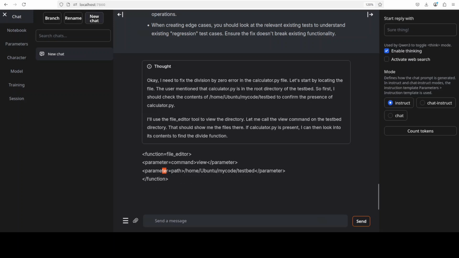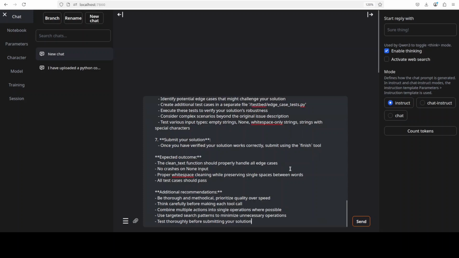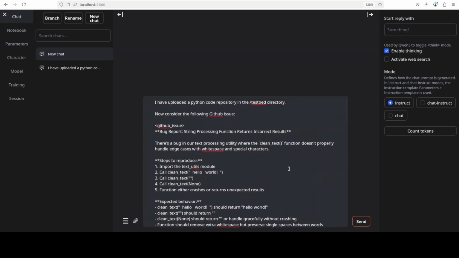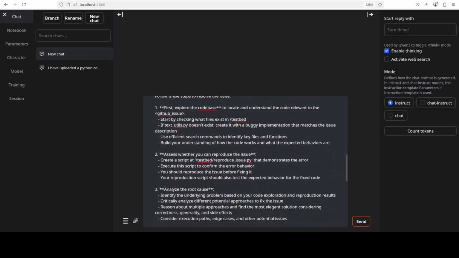Now another use case of this model could be to do this sort of work where it is showing us the complete workflow. So for example, we have some directory testbed where we have some GitHub code, and from there we want to create our own test scenario. We want to see that there is no dependency, and the model should be able to explore, reproduce, fix, and test, as you can see here.